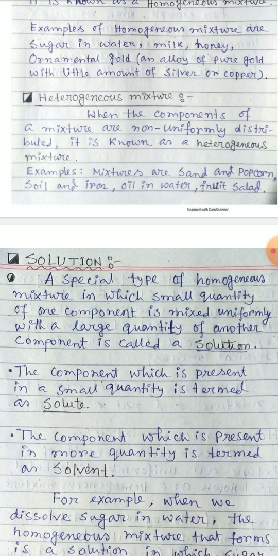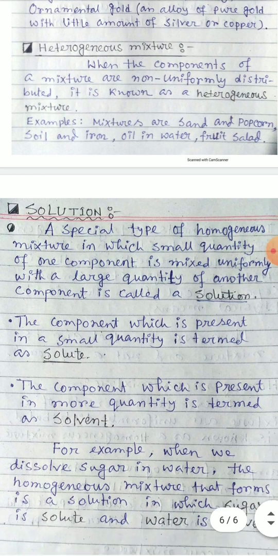And the component which is present in a small quantity in a solution is termed as solute. Generally, solution is equal to solute plus solvent. There are two components. One component is known as solute and another component is known as solvent. Solute is the component which is present in a small quantity.